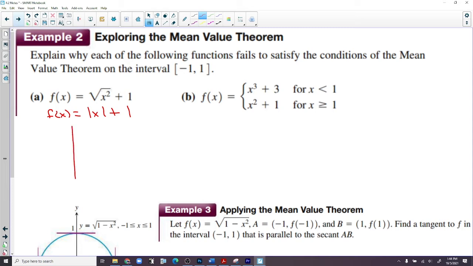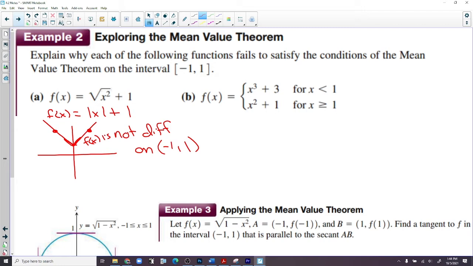Well, if we graph this, it's the absolute value pushed up 1. So this function is continuous on -1 to 1, but it's not differentiable. It has a corner at 0. So f of x is not differentiable on -1 to 1. It has to be differentiable in the open interval. It has a corner right in the middle.